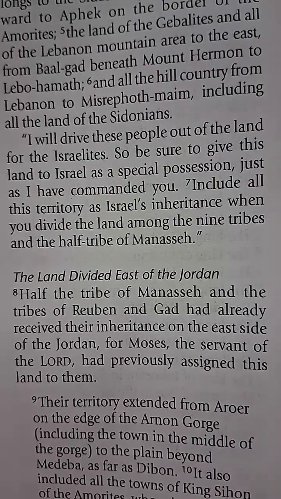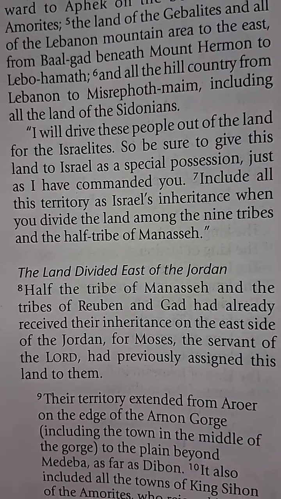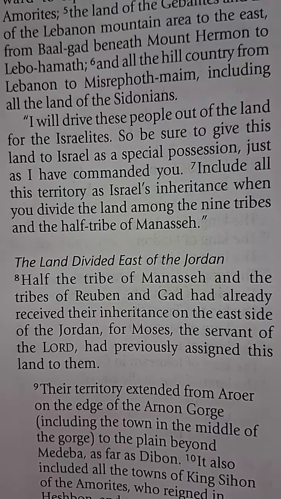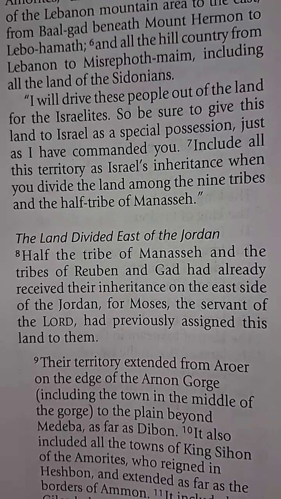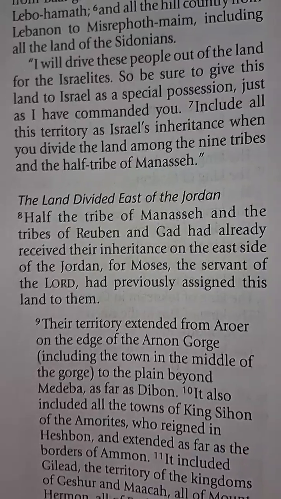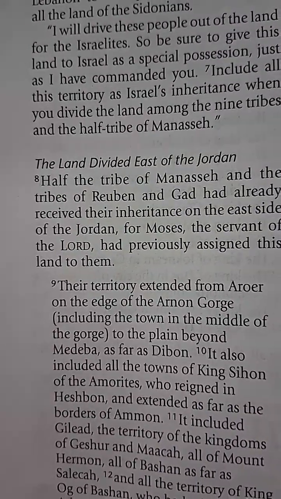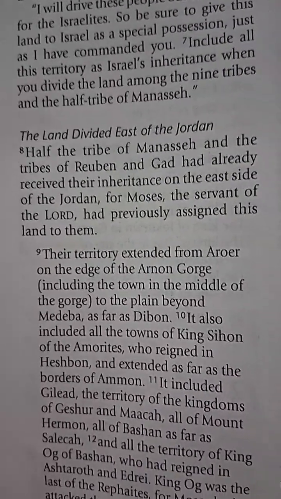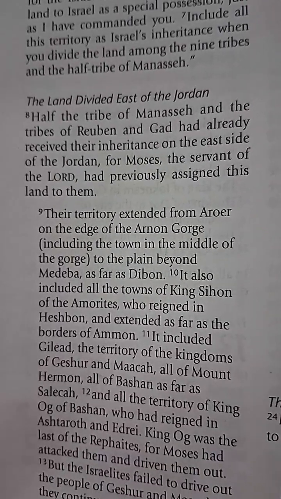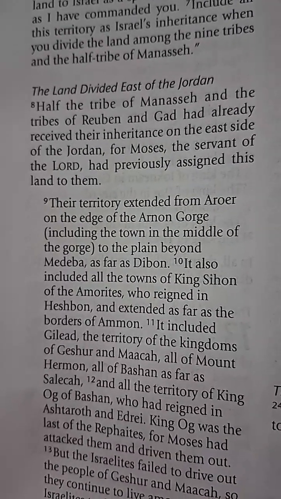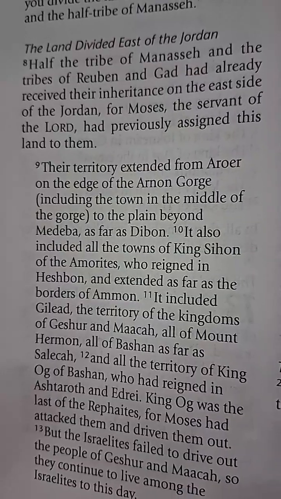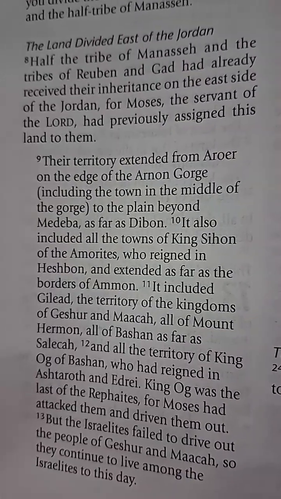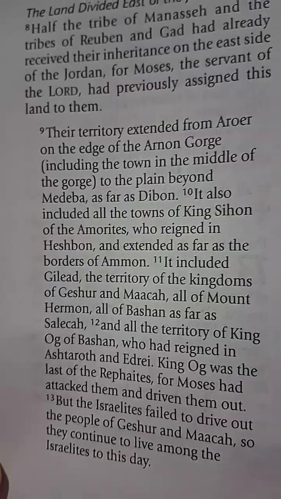So be sure to give this land to Israel as a special possession, just as I've commanded you. Include all this territory as the Israelites' inheritance when you divide the land among the 9 tribes and the half tribe of Manasseh. The land divided east of the Jordan. Half the tribe of Manasseh and the tribes of Reuben and Gad had already received their inheritance on the east side of the Jordan, for Moses, the servant of the Lord, had previously assigned this land to them.